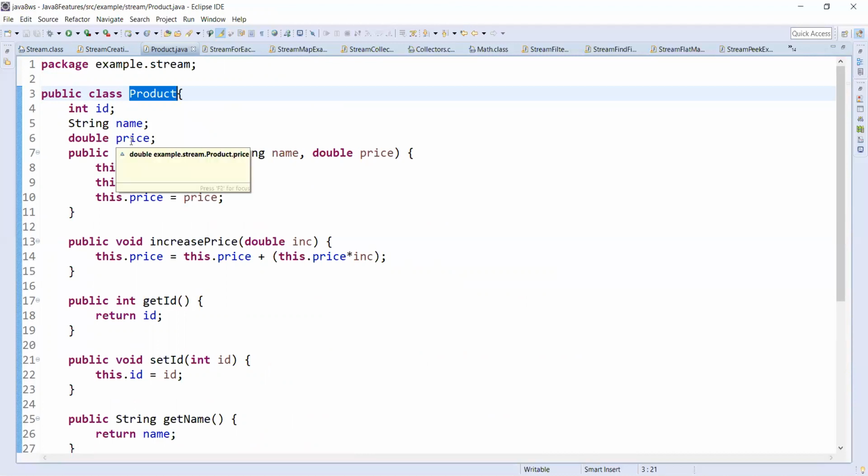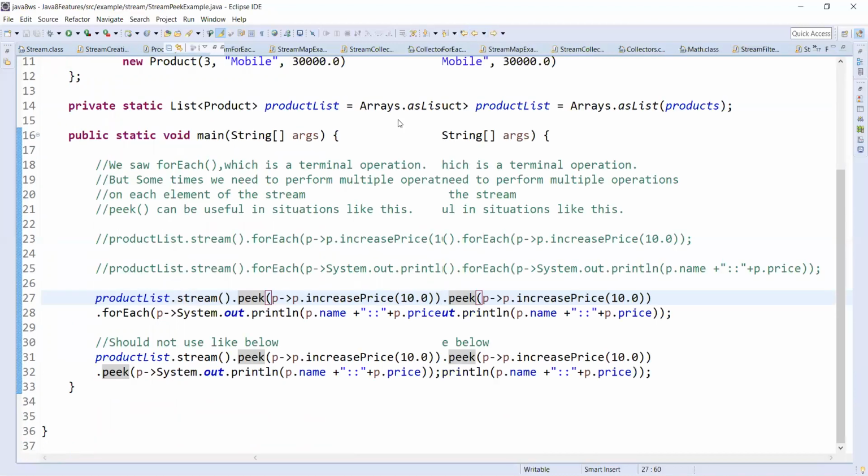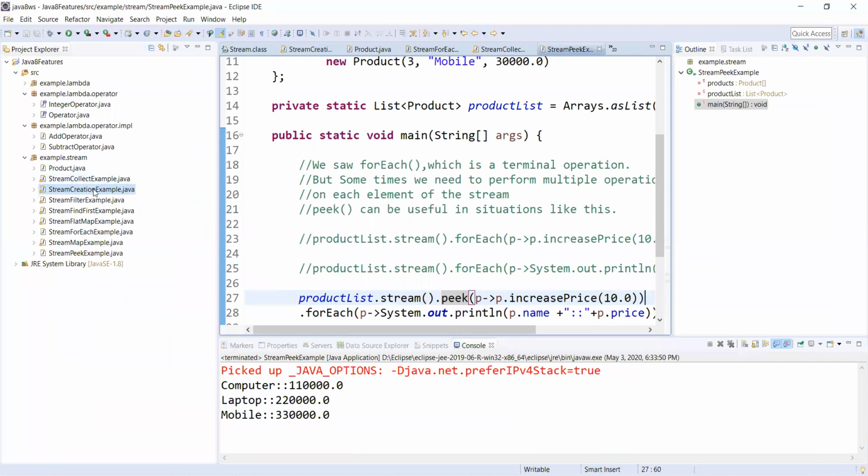For this entire session, I will be using this entity in our examples. First, let me come to the creation of streams.